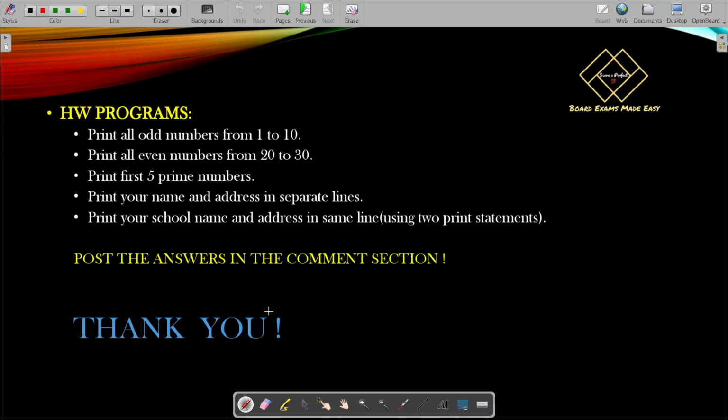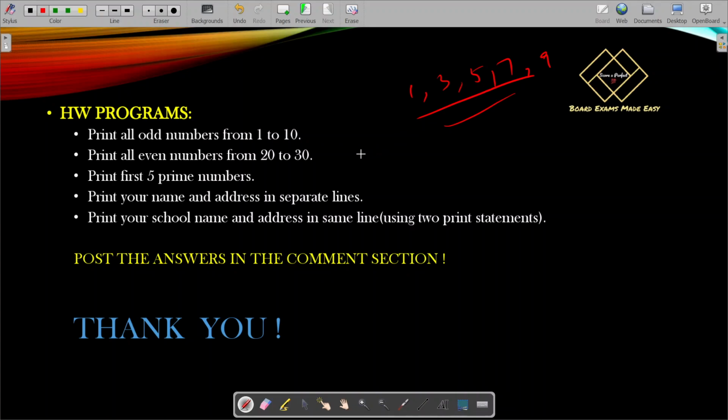So what you will do is find out the odd numbers between 1 and 10, just 1, 3, 5, 7, and 9. And with the help of the print statement, you will print those five numbers. How you want to print is up to yourself. You can use five different print statements. You can print all five numbers in a single print statement. That is up to you. I want to see how you are printing. So make sure to post the answers in the comment section.